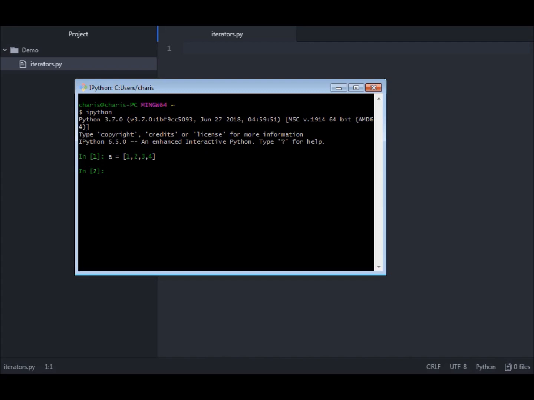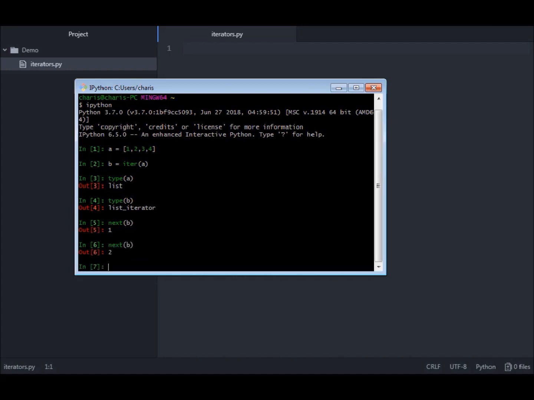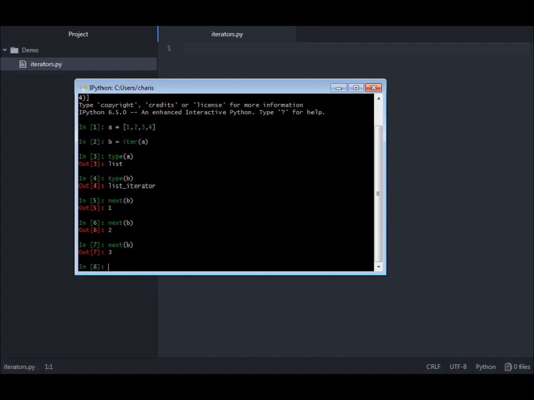Now, what about iterators? Let's start with the iterator. If you want to create an iterator, you have to run the function iter. So by calling iter A, we have a new iterator, and this is B. You can check it by writing type A, it's a list. Meanwhile, type B is a list iterator. Okay, and what can you do with the iterator? Just one thing: call it with the function next. Next B returns you the first element, 1. If you call it again, you'll have 2, and then 3, and so on.